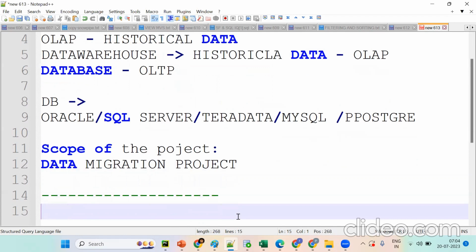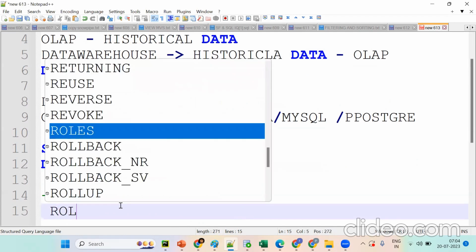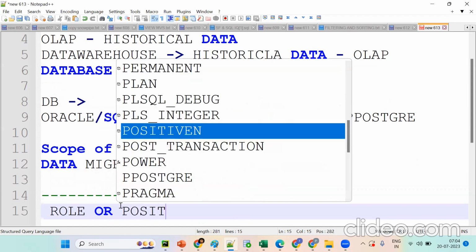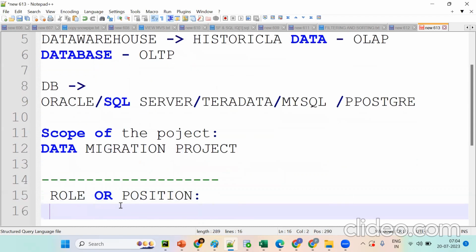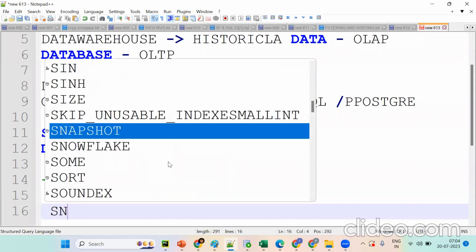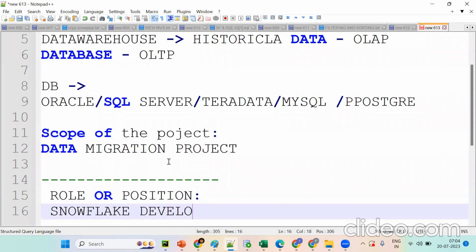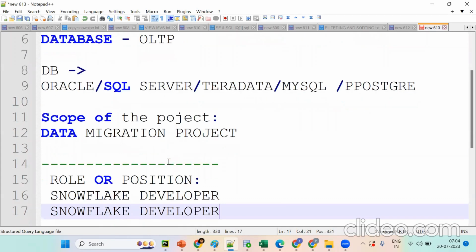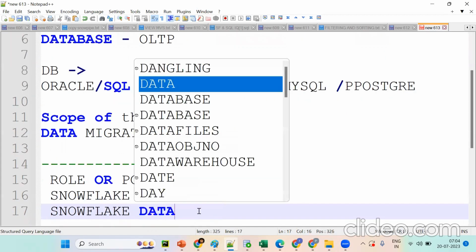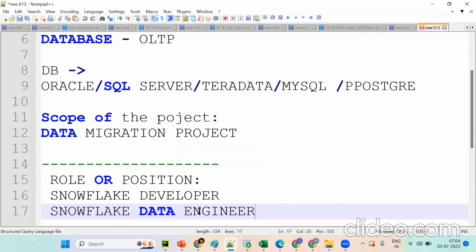Now tell me, after completion of this course, what role or position are we going to apply for? Snowflake developer, or we can say Snowflake data engineer. These are the basics we need to understand.